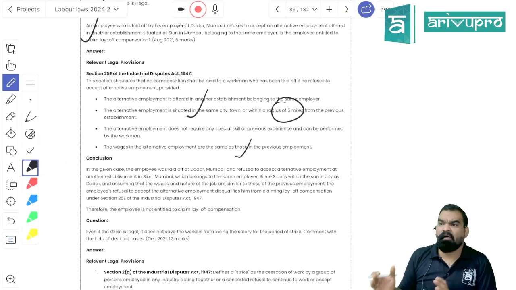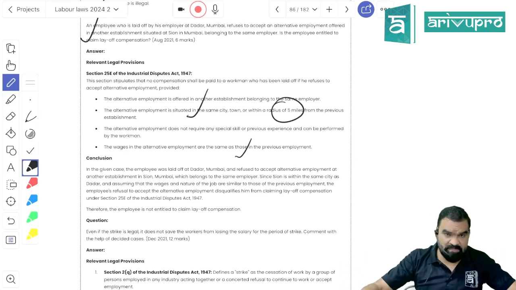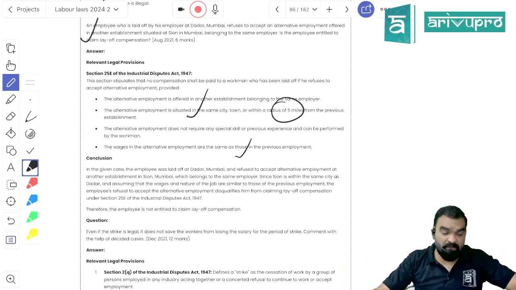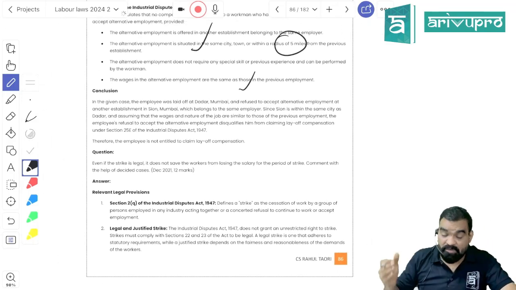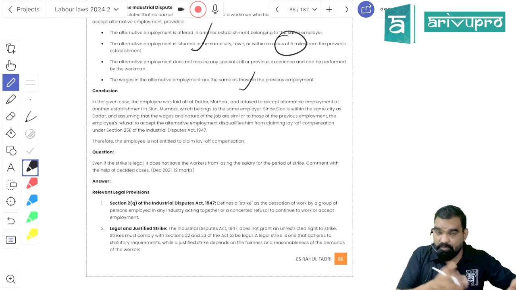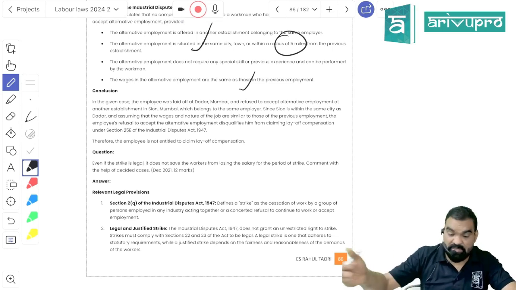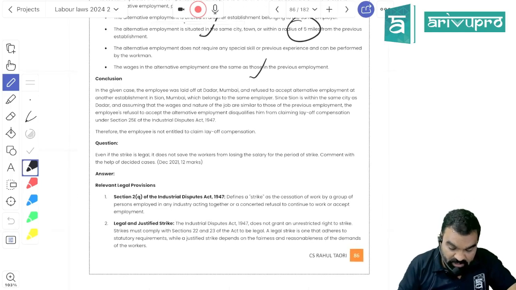Means if the organization is having 2 factories, one in Dadar and another in Sion, and if there is no work in Dadar, they can send their worker to Sion. If the workers are reluctant to go to Sion, they will not be eligible for layoff compensation. Okay, but what should the condition be? You should have a logical reason for layoff from Dadar, and the distance between Dadar and Sion should not be more than 5 kilometers, right?